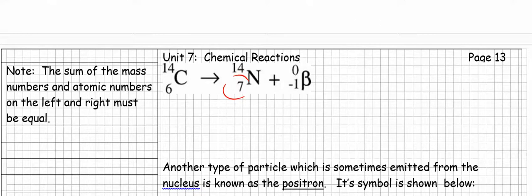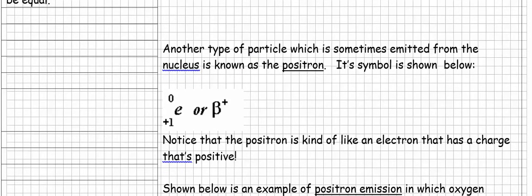Now, another type of particle which is sometimes emitted from the nucleus is known as a positron. So we've looked at beta particles. What about positrons? Its symbol is shown below. Notice the similarity to the beta particle. Positrons are just like beta particles in that they have 0 mass. But look, the charge is +1. It's almost like an electron with a positive charge.